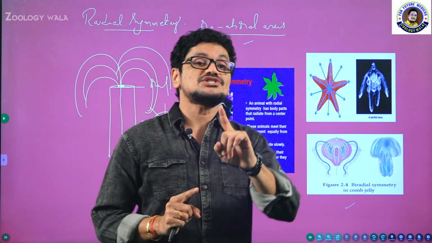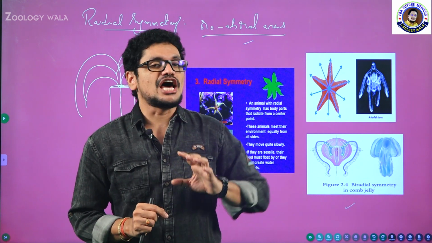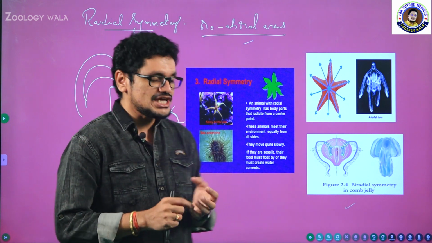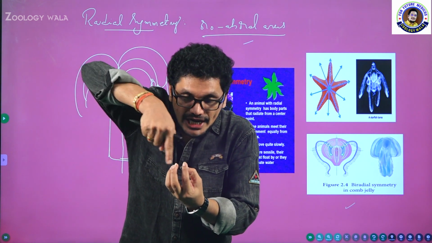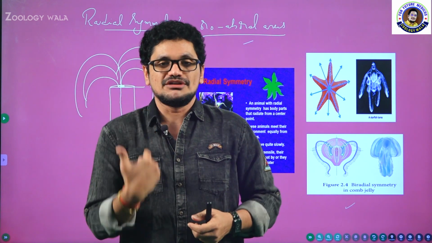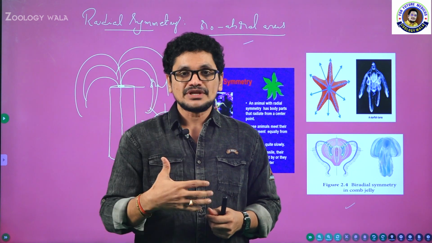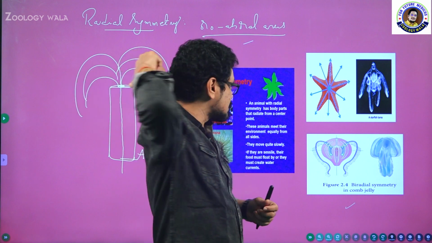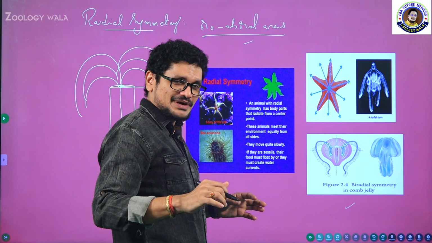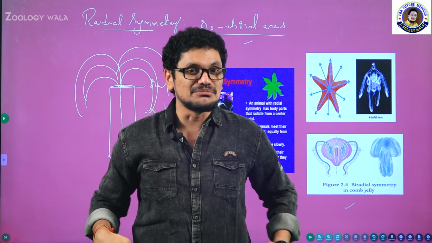Radial symmetry is a very big advantage for sessile animals or slow moving animals or sluggish animals. Sluggish animals are slow moving animals, lethargic animals. Why? Because see here, sense organs are arranged around the central axis. As a result, you know what happens? For example, if you take human beings, we have sense organs here on this side, on the ventral side. And we don't have eyes here on the dorsal side, isn't it? That is the reason when the teacher turns towards the board, the students will try to speak, isn't it? So here, sense organs are present only on one side for human beings, I am saying.